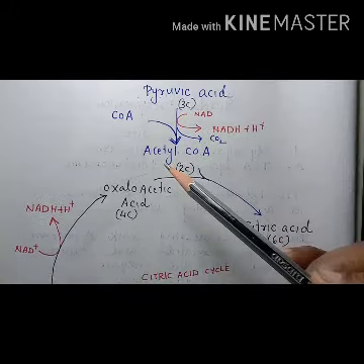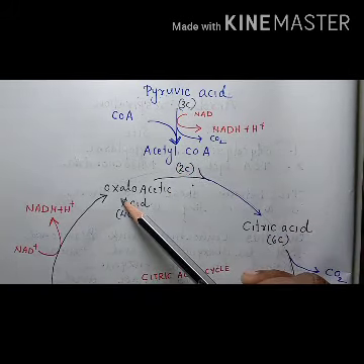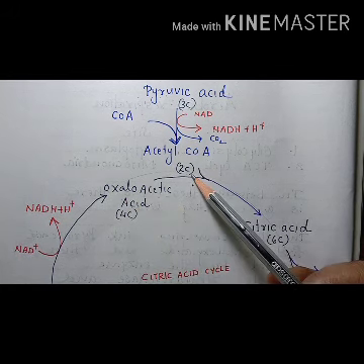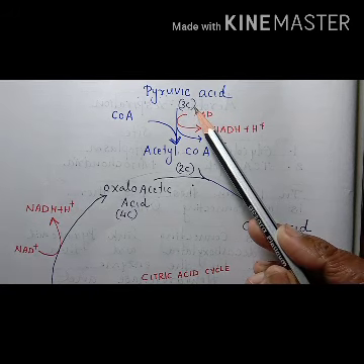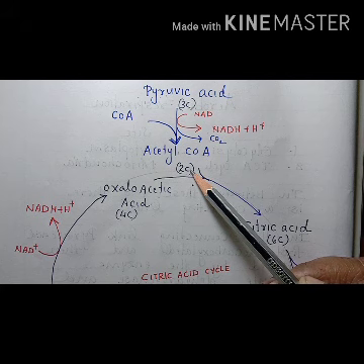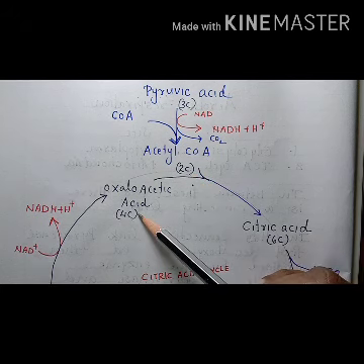So during citric acid cycle, acetyl coenzyme A combines with the oxaloacetic acid. Acetyl coenzyme A is a 2-carbon compound. Pyruvic acid is a 3-carbon compound. One molecule of carbon dioxide is eliminated, so it becomes a 2-carbon compound. This 2-carbon compound combines with the oxaloacetic acid.